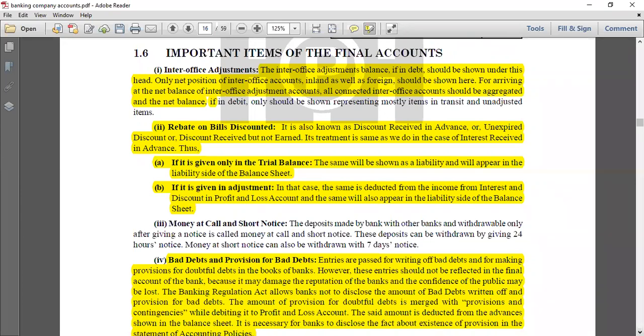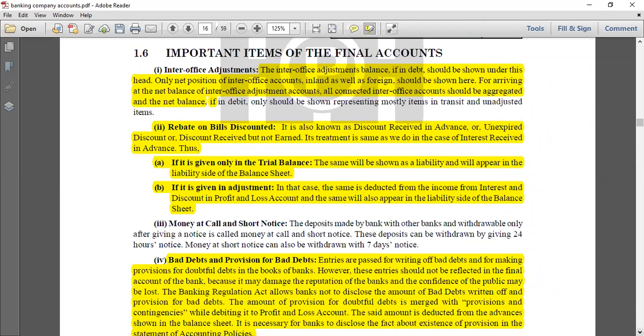If it is given separately in adjustments, then it is to be deducted from the income from interest and discount in the profit and loss account. And it will also appear on the liability side in the balance sheet.